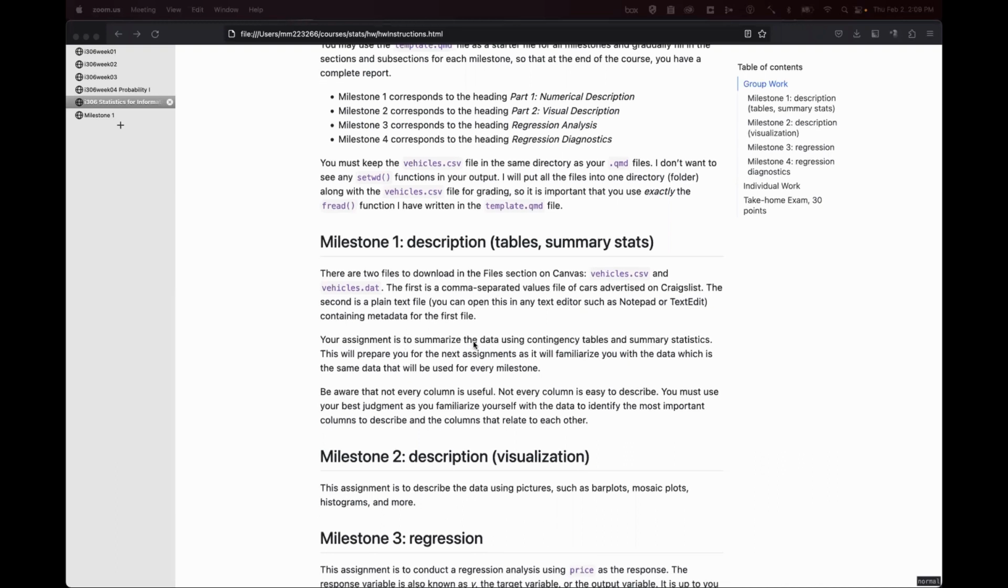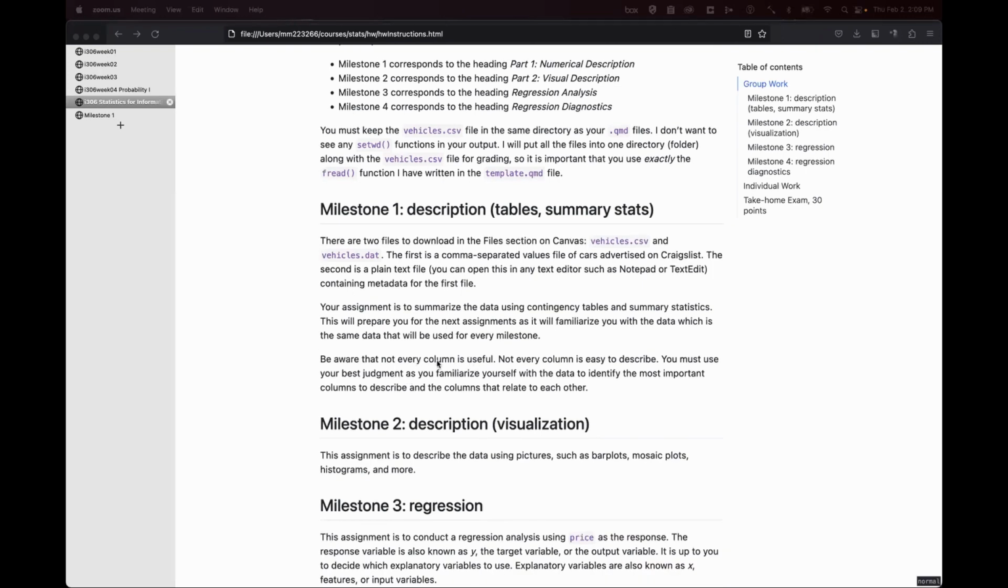And you're going to summarize the data using contingency tables, which we learned how to do, and summary statistics, which we learned how to do. And this will also prepare you for the other milestones, because this is going to familiarize you with the data, and it's the same data that you're going to use for every milestone.